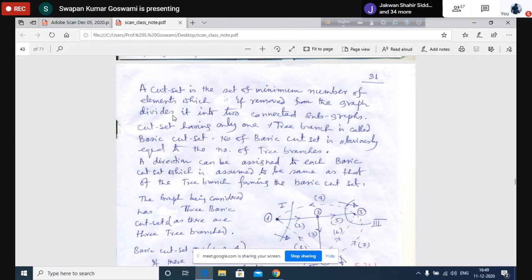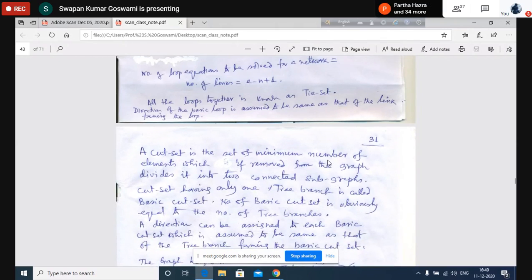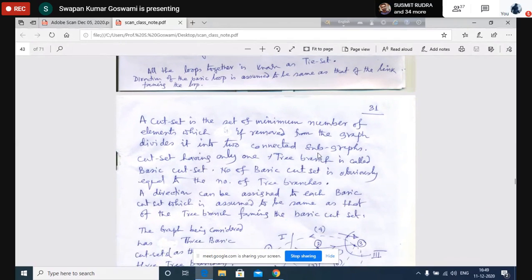For loop analysis, first of all, you have to identify the loops. How that can be done? That is discussed here. You have to form the tree. So links are already formed as soon as the tree is formed, and then the loops are identified. You can now form the network equations. Now consider the cut set. Using the cut set, we shall have another scope for writing network equations using another type of variables, which are branch voltage variables. So let us define a cut set for that purpose.